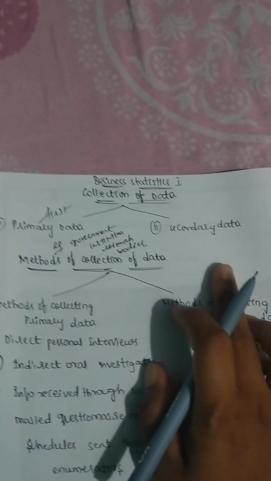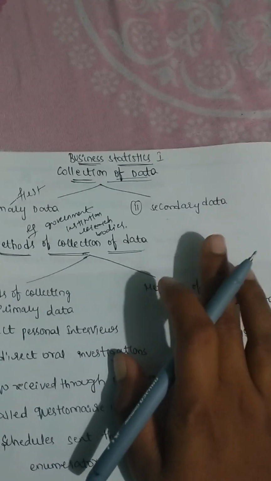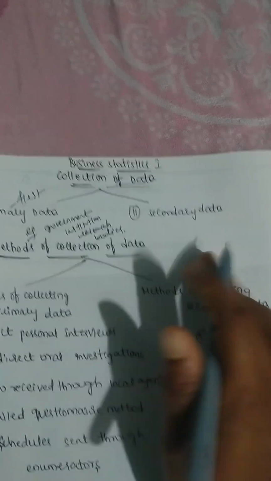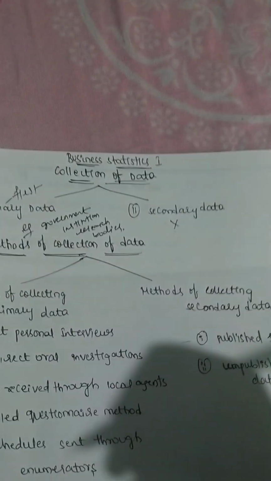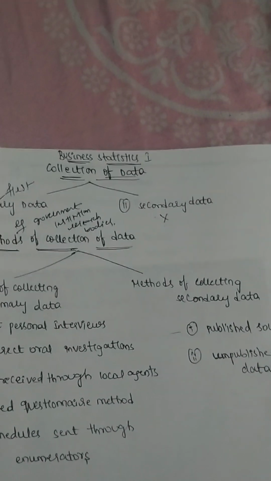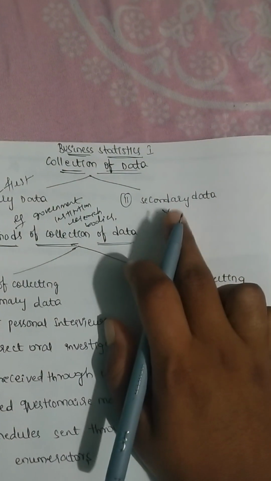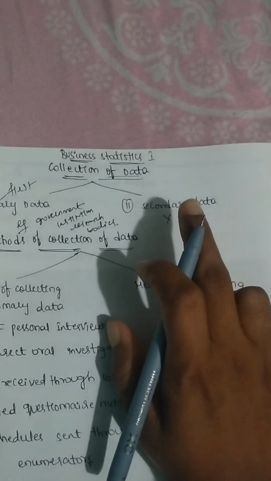Whereas secondary data means the data which is not collected originally. It is data which previously existed in published or unpublished sources. The data which already exists is called secondary data.